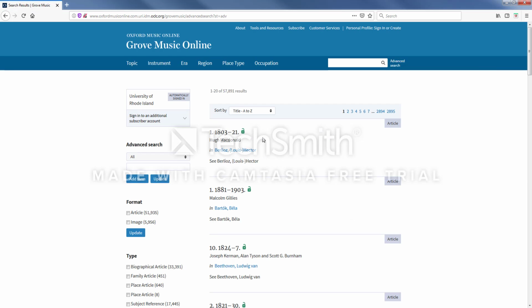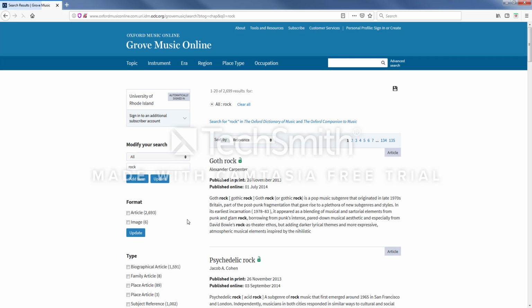Now, when advanced search loads, you'll notice a listing of the complete database of nearly 58,000 articles. If you know exactly what you're looking for, you can sort this list by title, author, or publication date, and hopefully find it quickly. But if not, let's use a search. So let's try a simple search for the term rock. As you can see here, we got almost 2,700 results, which is a good start.